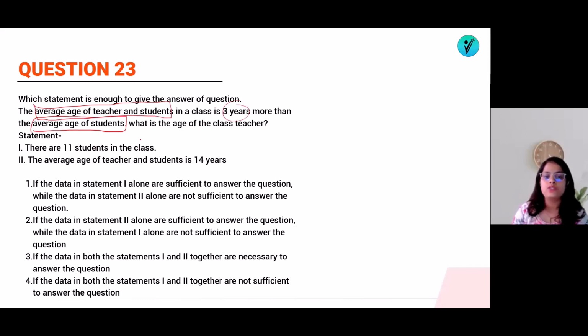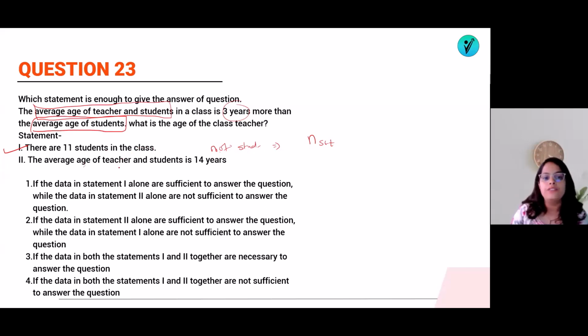There are 11 students in the class. Of course we will require कितने students हैं, so that we will get the number of students, and we can find out the n of student plus teacher also, right? Because what we know is that for the average we require sum upon n. So n for the students will be 11 and n including the teacher will be 12. But by using this, can we find out?